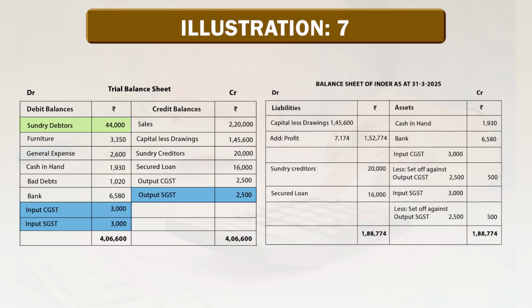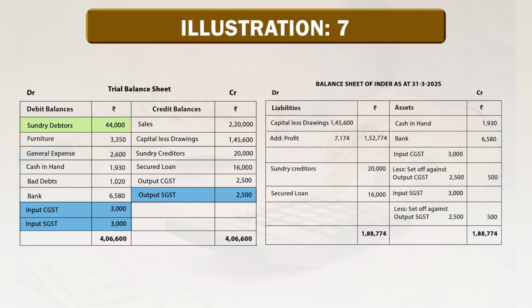It goes to the asset side as cash in hand 1,930. Bad debts: we have already given the effect of bad debts. Bank 6,580 is a current asset. It goes to the balance sheet under the current asset side as bank rupees 6,580. Here input CGST and input SGST, both 3,000 and 3,000, are given.